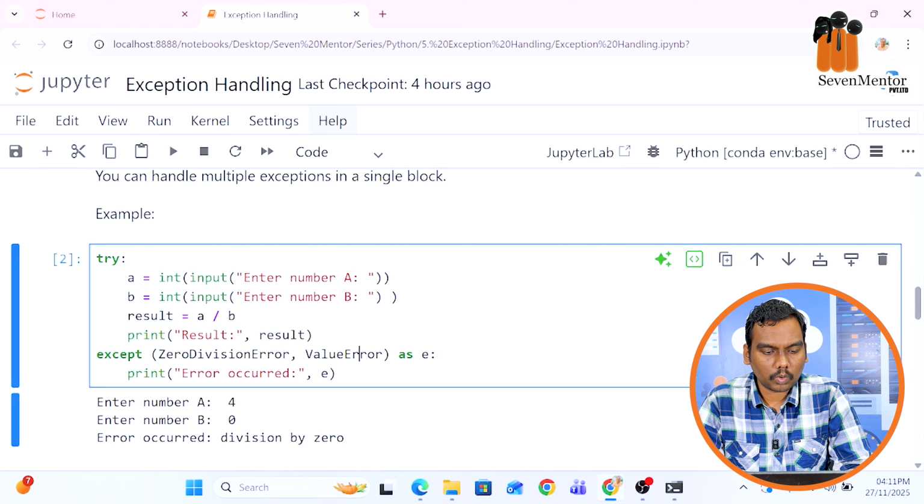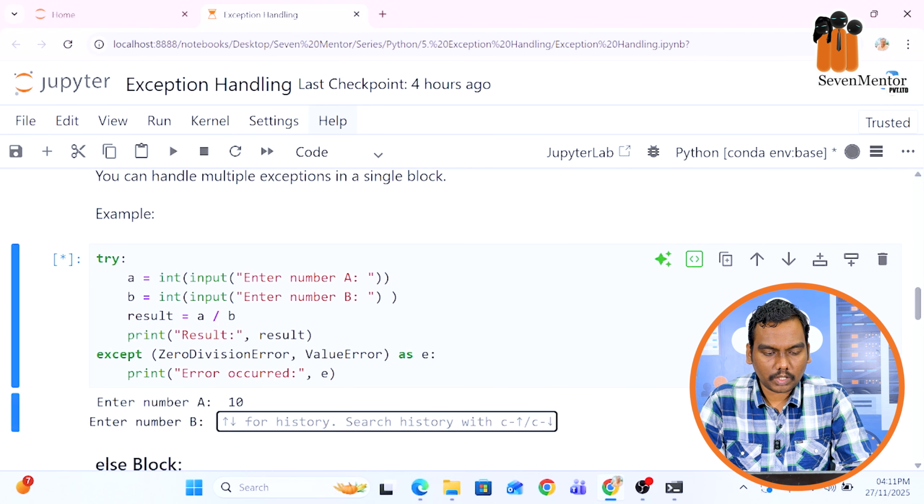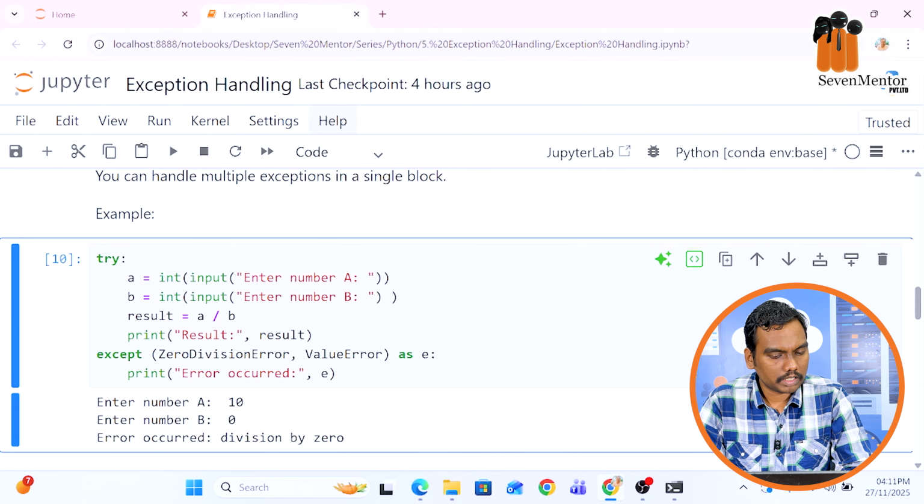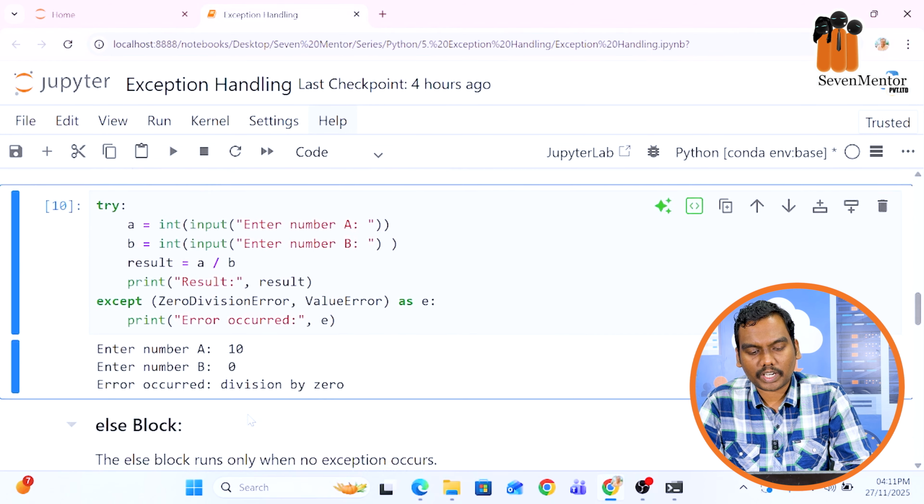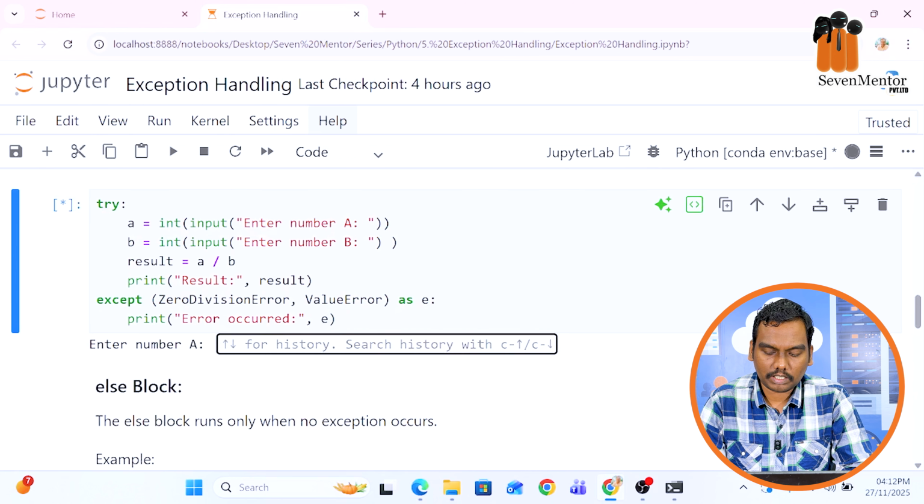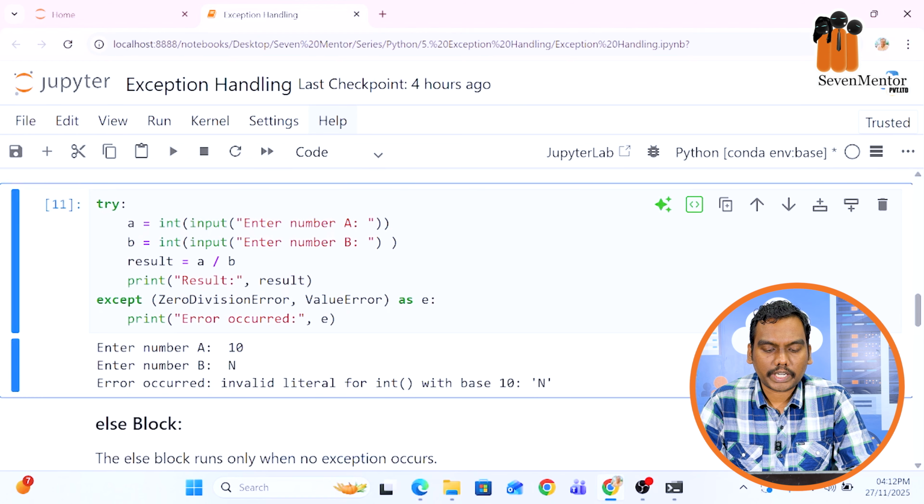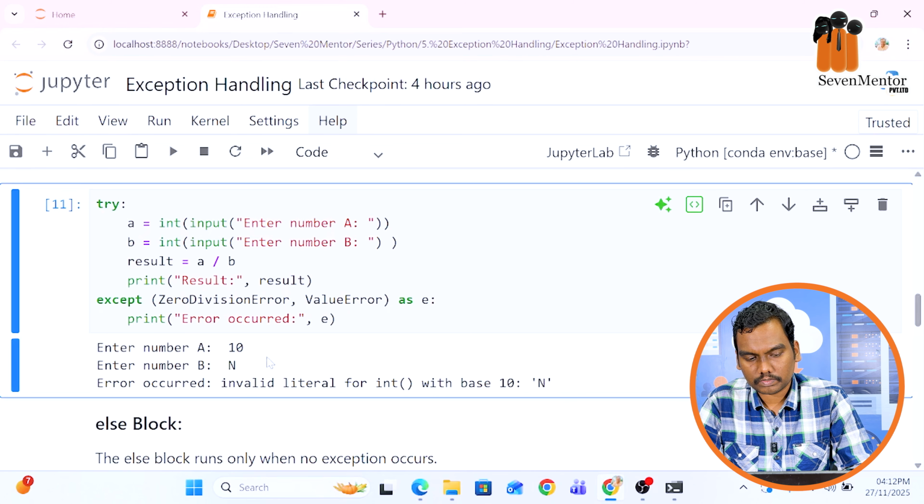So if I just run the code and enter the number, let's say 10, second number as let's say 0, output is error occurred, division by 0. So we cannot basically divide by the 0. And if I again rerun the same code and enter, let's say, A as 10 and B as something, let's say n. Error occurred, invalid literal for int with base 10. It will give us the error as well. So this is how you can handle the multiple errors with multiple except statement under single try block.